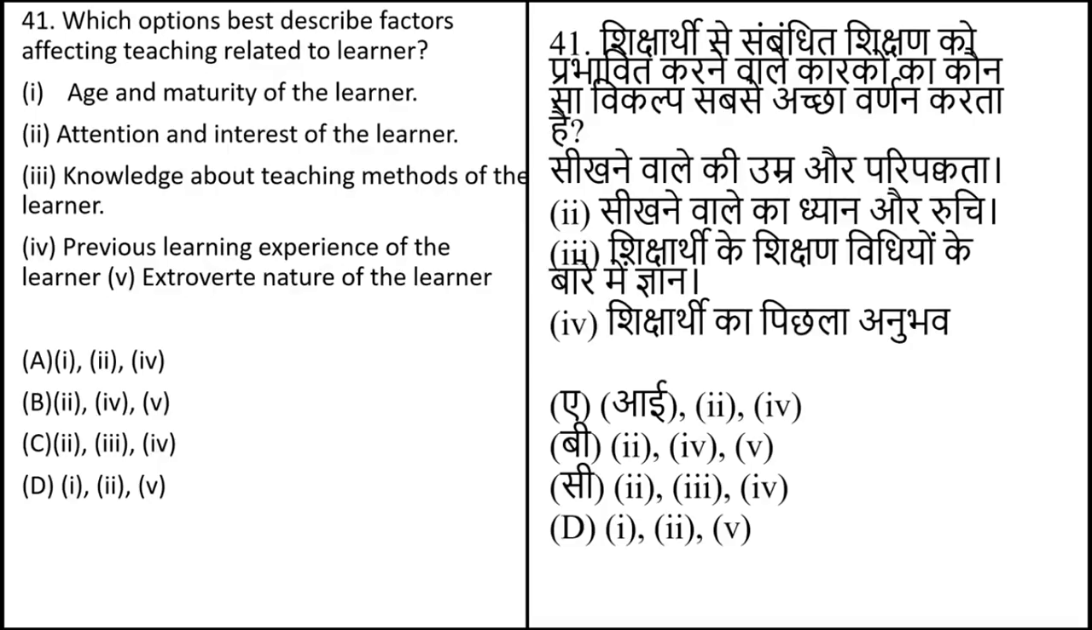Which option best describes factor affecting teaching related to the learner? And options are: age and maturity of the learner; attention and interest of the learner; knowledge about teaching method of the learner; previous teaching experience of the learner; extrovert nature of the learner. The correct answer of this question is option number A.